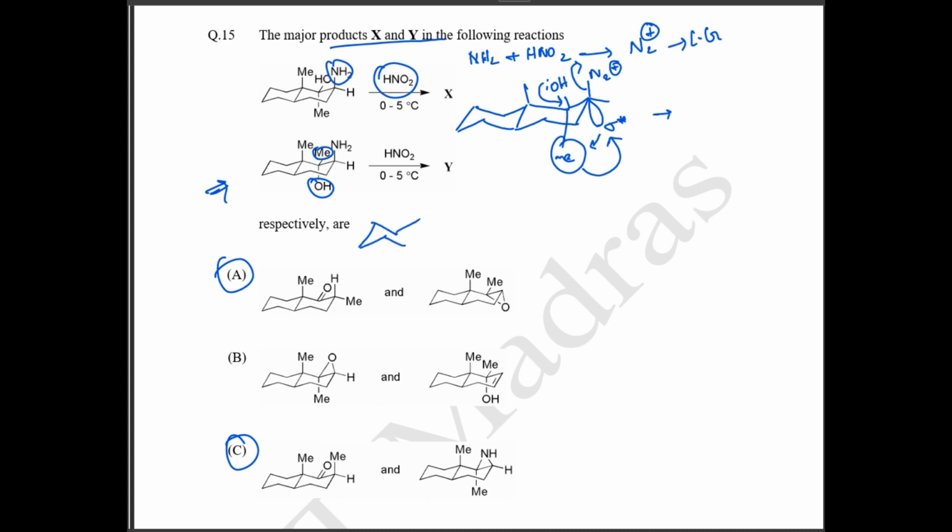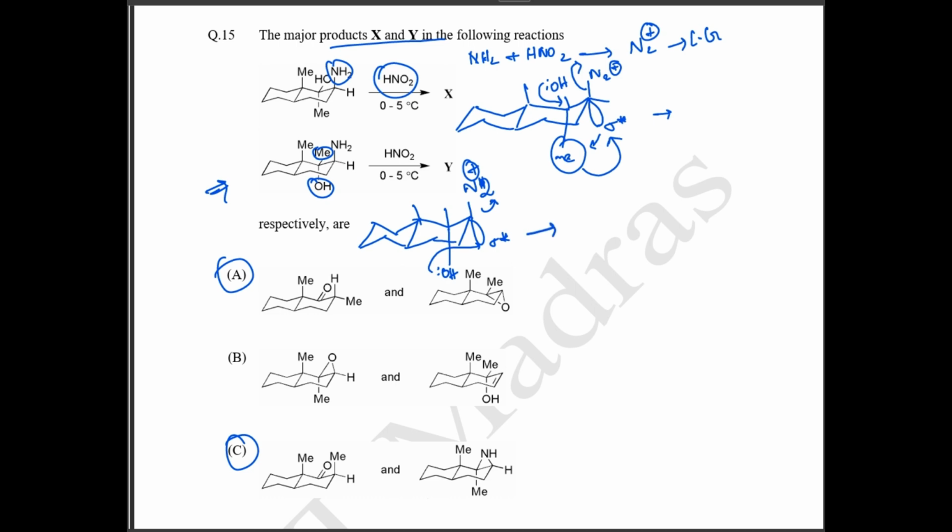So let me redraw the structure. Here you have a methyl group, here again you have your methyl group, and here you have your alcohol group like this. Then again you have your N2. This is going to be N2 positive, and here you have your sigma star orbital. So now you have your oxygen lone pairs, right? These lone pairs will be shifted to this position and your N2 will be removed.